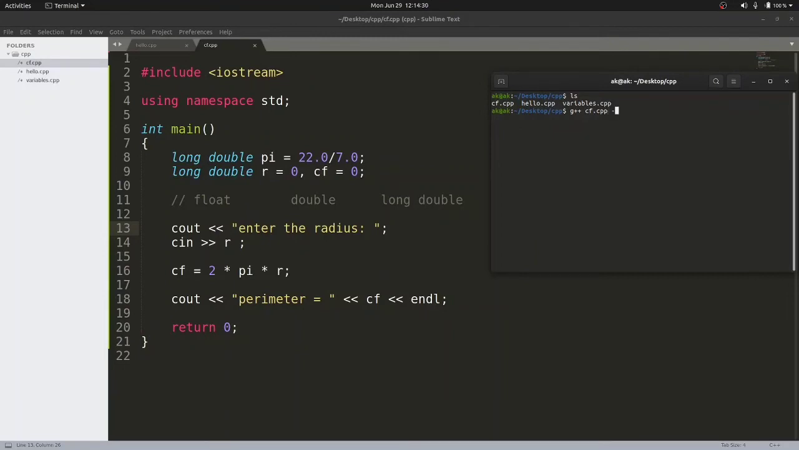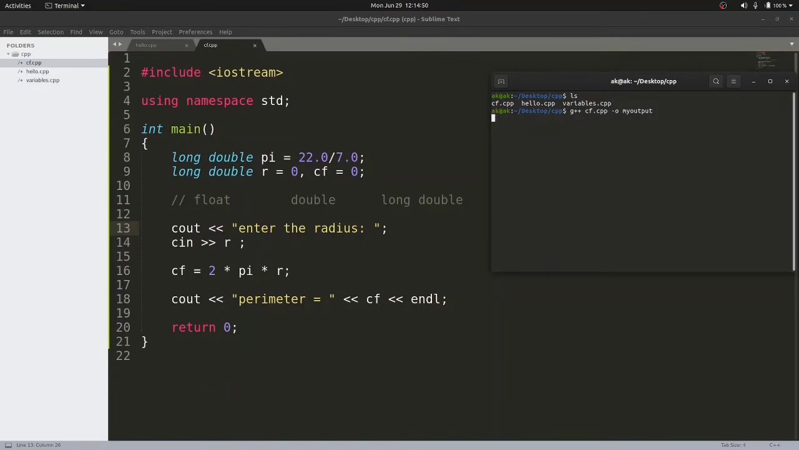Now what if I want to give the output file name according to my desire? So I am giving the executable file name my output. This -o is the flag which tells the compiler that when you produce the executable code, then please name my executable code as my output.